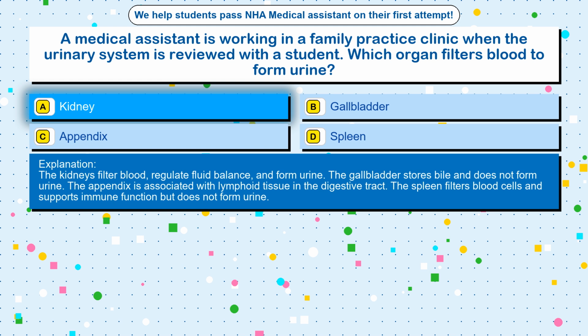The gallbladder stores bile and does not form urine. The appendix is associated with lymphoid tissue in the digestive tract. The spleen filters blood cells and supports immune function but does not form urine.